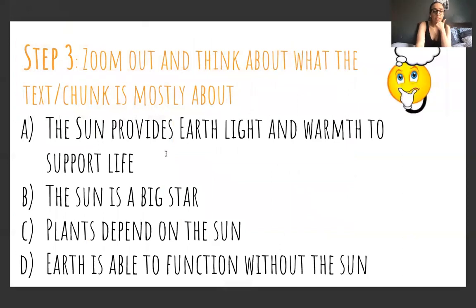Okay. So let me go back and read the multiple choice. So A, the sun provides Earth light and warmth to support life. The text did talk about that. I remember it did talk about providing light and warmth to Earth to support life on Earth. But let me continue reading just to make sure there's not another answer that's correct.